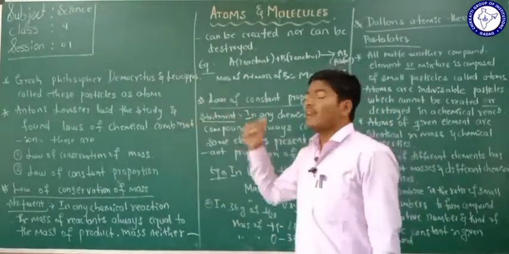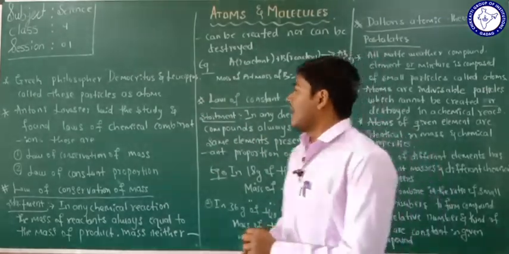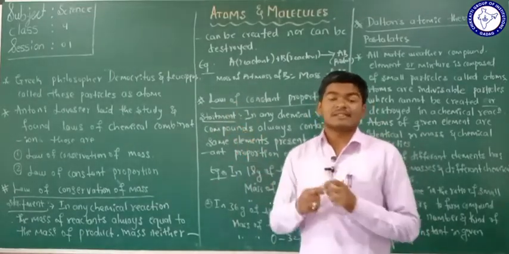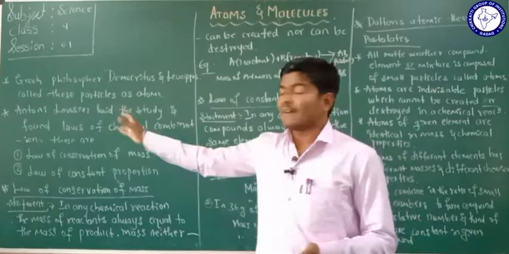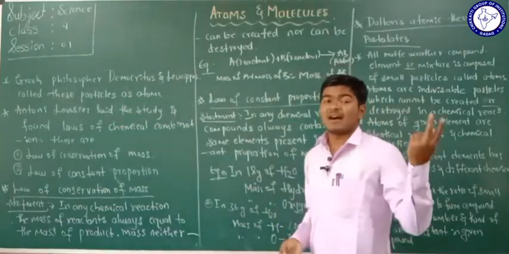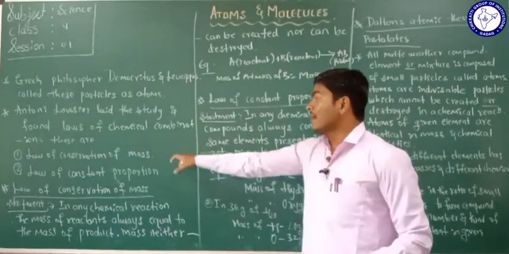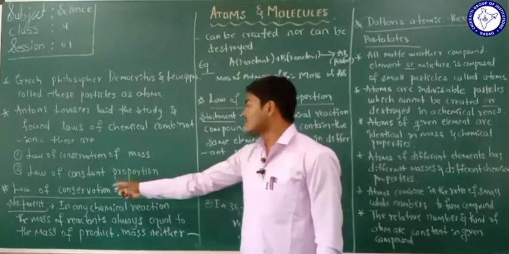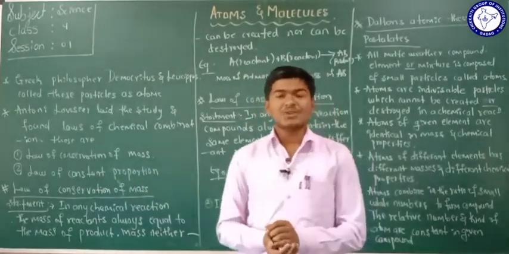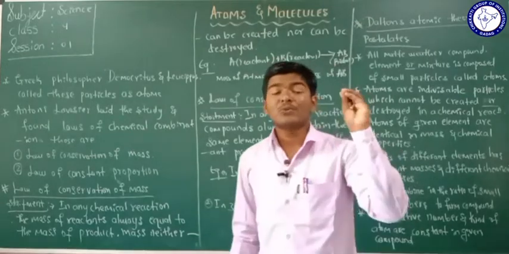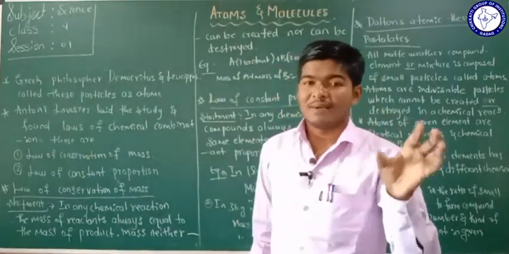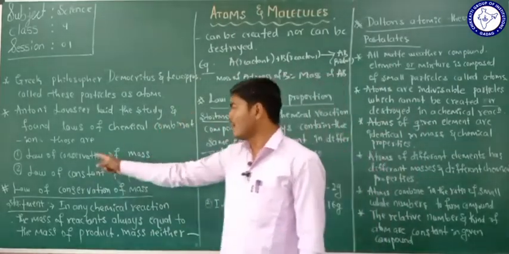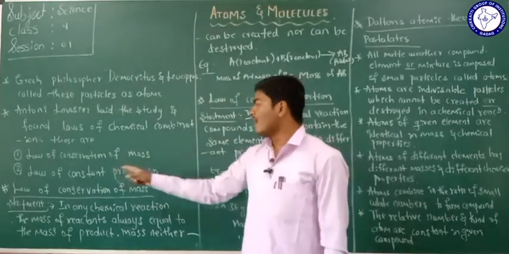Is it clear? Then after some days, Antoine Lavoisier continued the theory of atoms. He made studies on the theories of atoms. He made some laws on chemical combinations, or laws on chemical reactions. Those laws are the law of conservation of mass and the law of constant proportions. Actually, Lavoisier made 5 major laws, but in your syllabus we have to study only the major 2 laws of chemical combinations.